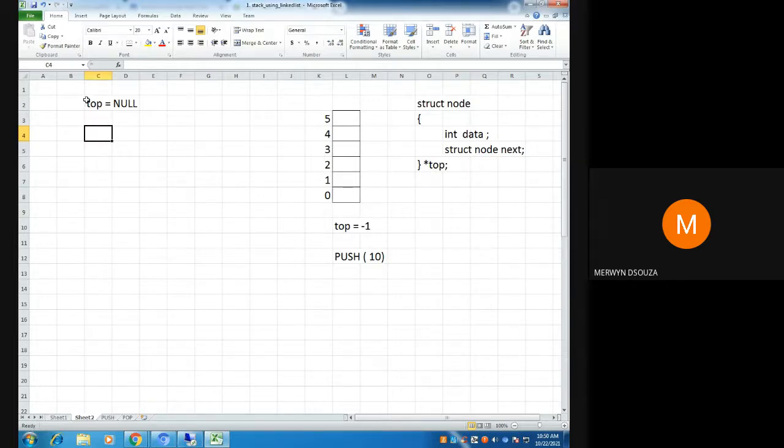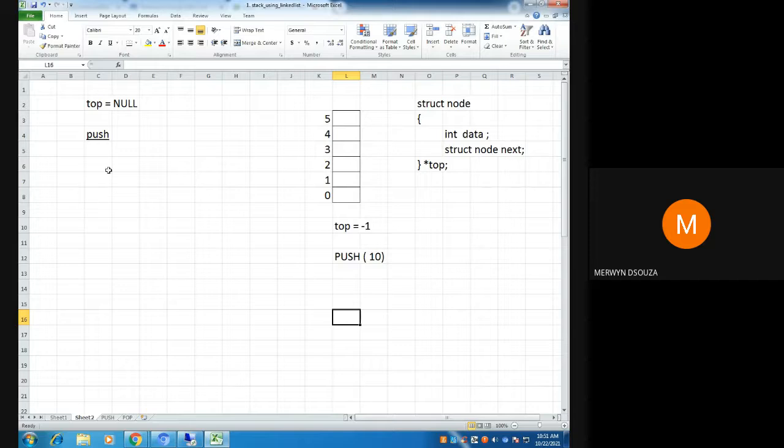So now suppose after I initialize my stack as null, that means my linked list as null, nothing is there in the stack. Now I want to do the push. Okay. So when I'm doing the push, what are the steps? Let's discuss so that you can write the program after. I want to push this value 10. If I want to push the value 10, first of all we're going to store it in a node.